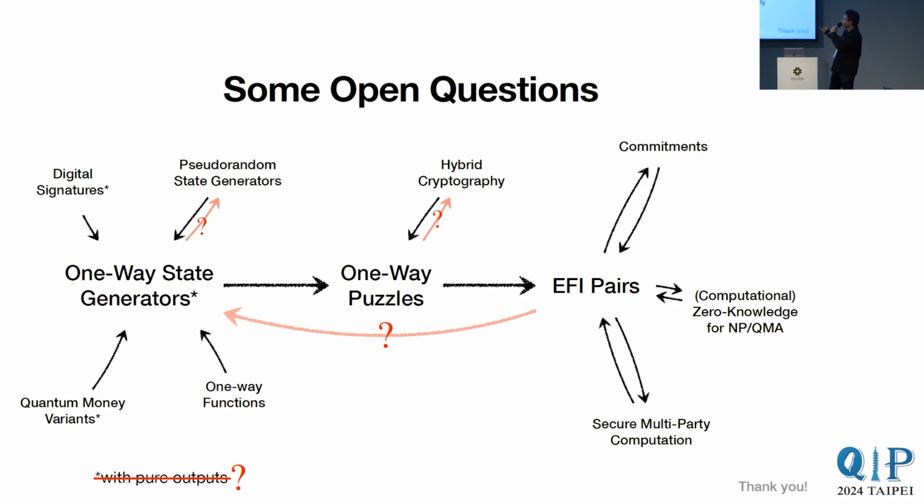Even EFI pairs implying commitments has them sending some quantum state and saying that you maintain this quantum state for an arbitrary amount of time while we have some entanglement between us. So I'm not sure, maybe I don't understand your question. But if people consider the noisy storage model, it's outside this picture. I'm trying to understand what this means. Sorry, I'm not sure I follow.